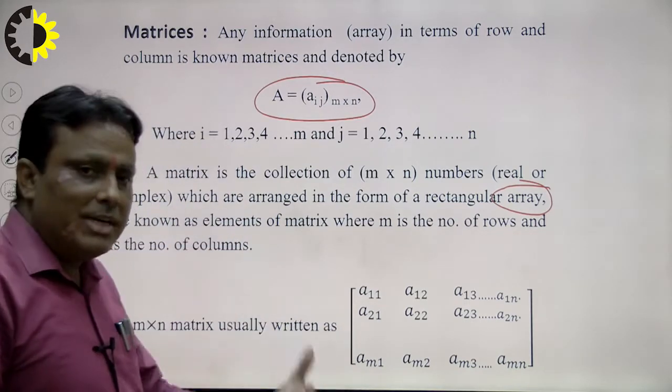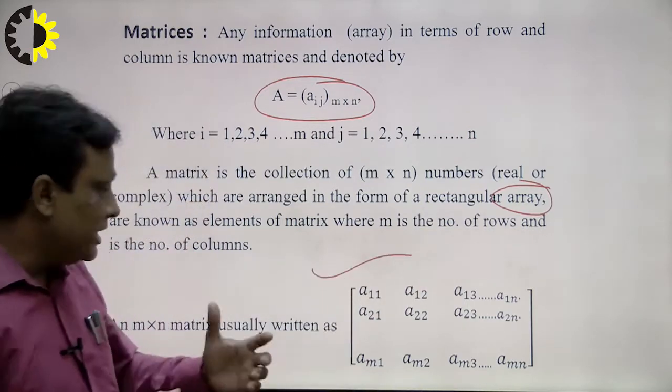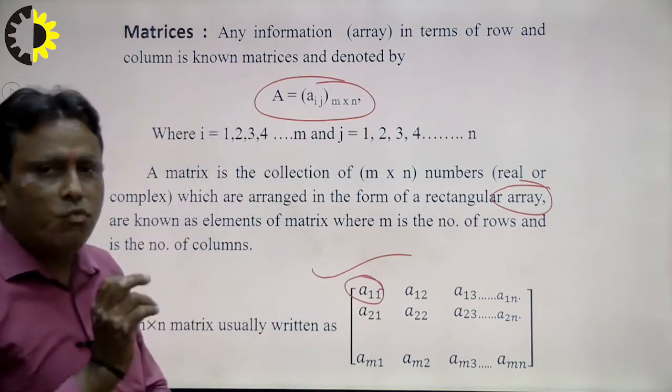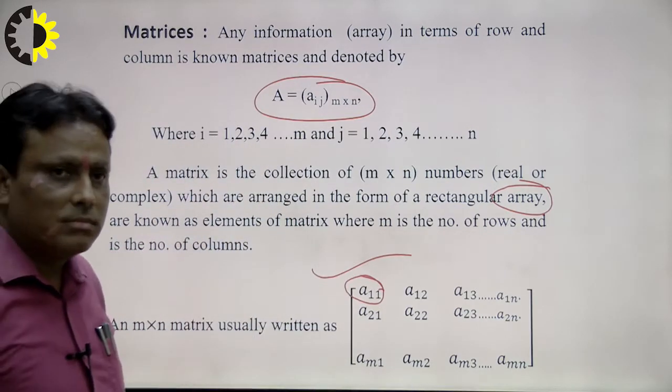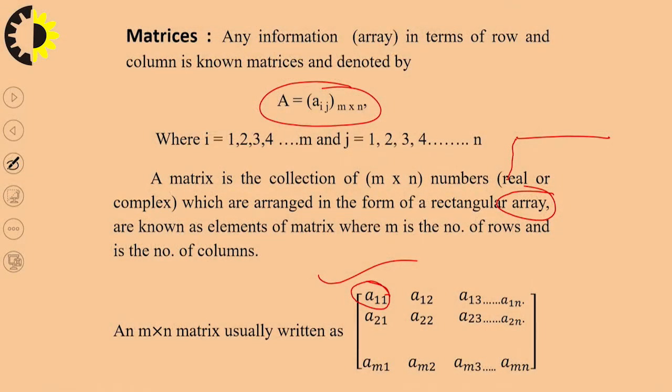Now the mathematical representation of a matrix is this. Now the question is, what is A11? A11 represents the first row and first column. Horizontally we write rows and vertically we write columns. So this is the first row, this is the second row and that is the nth row. First column, second column, third column and nth column. So what is the order of this matrix? The order of this matrix will be m by n.